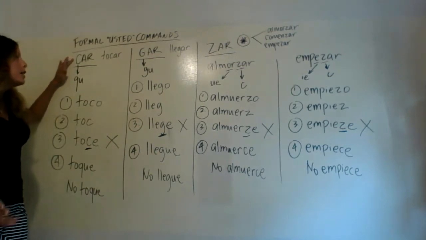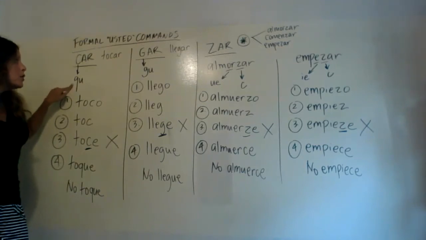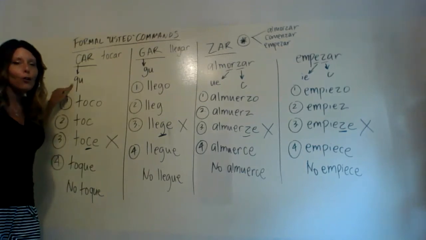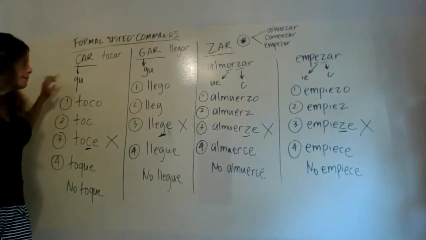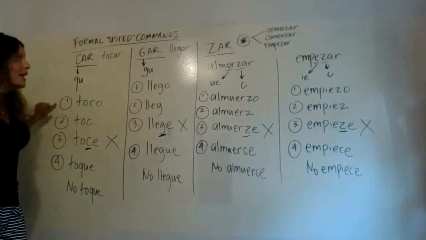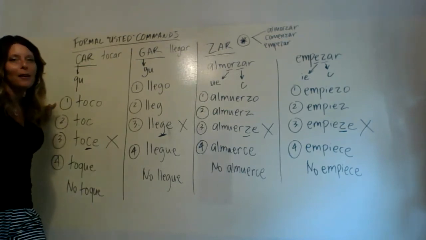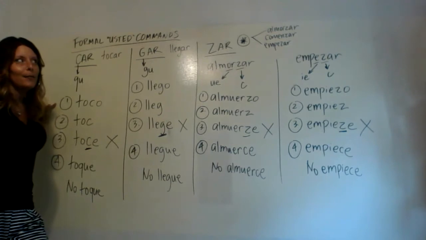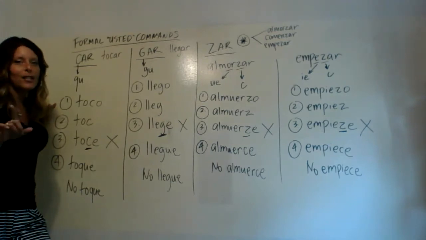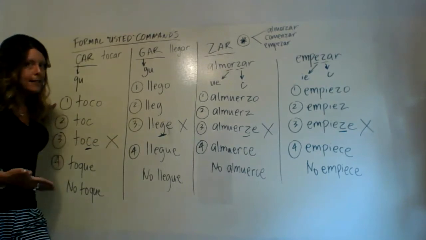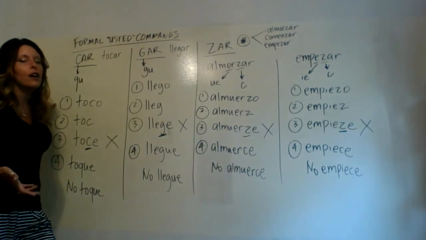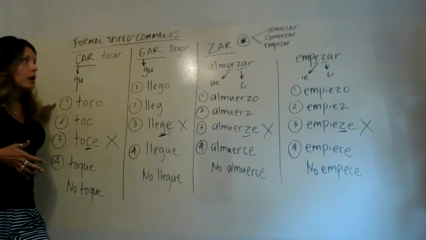But the reminder here is with car verbs, that C is going to change to a Q-U letter combination. So we'll get there in just a second, but we'll go through all the steps. Step 1 for making formal usted commands, and I'm still going to remind you, for like the bazillion time, never ever ever skip any of the steps, especially now whenever we have one more added step to account for the CAR GAR ZAR changes that are going to occur.